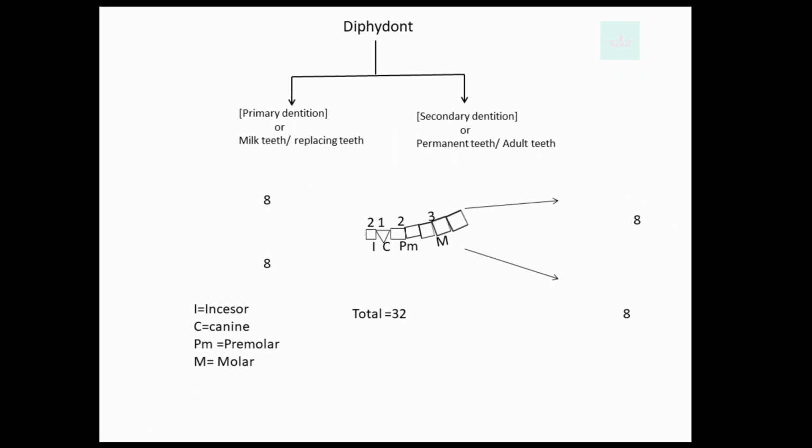Diphyodont is a set of two teeth. First one is primary dentition, which we also call milk teeth and replacing teeth, and second one is secondary dentition, also known as adult or permanent teeth.